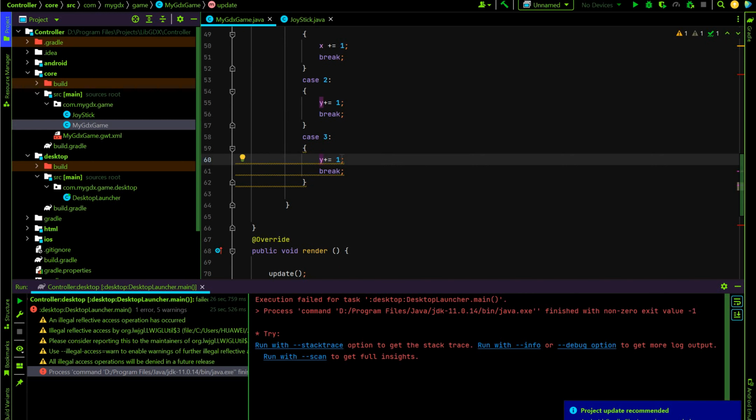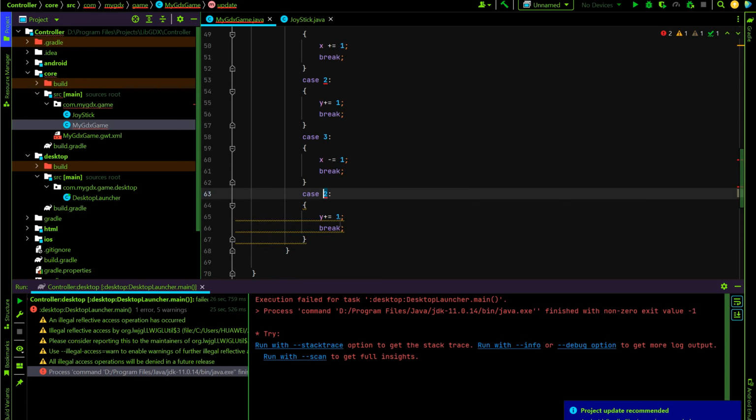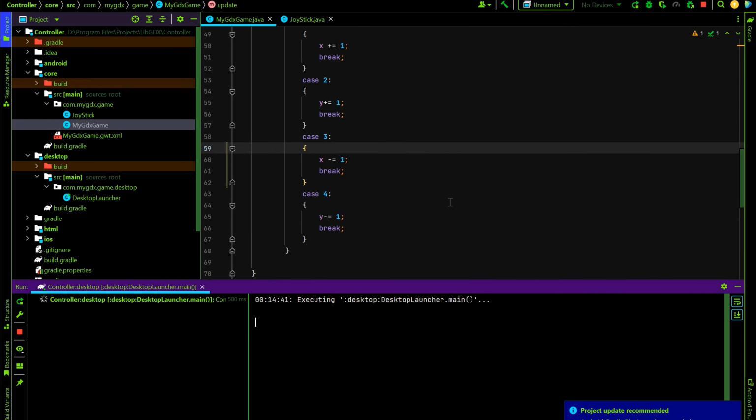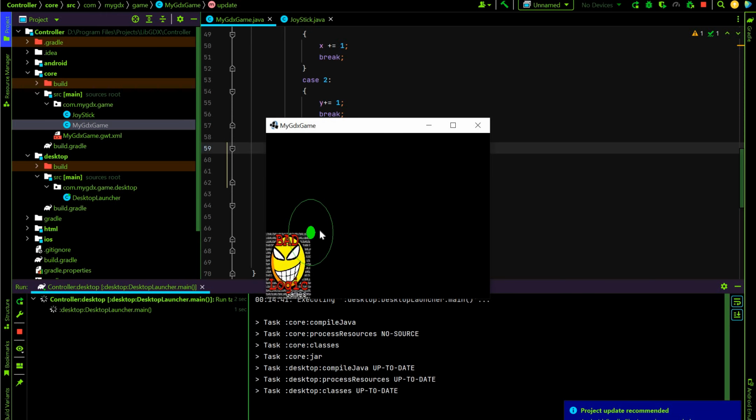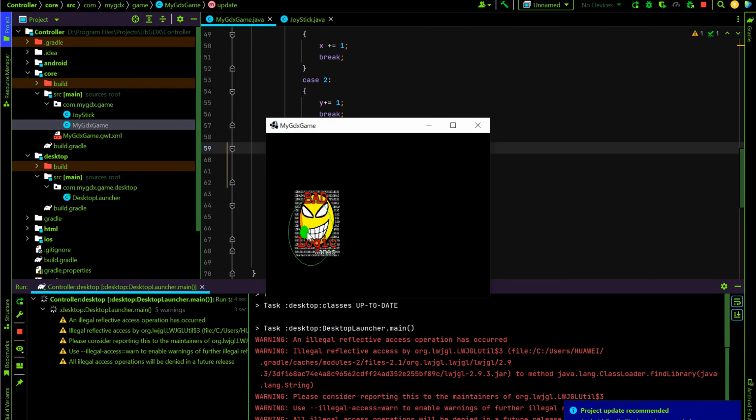Okay, let's see. Yes, guys, it is going as expected, but there are really some bugs. You can fix them by hand. But basically, I just show you how to create a joystick. The player moves. As you can see, this is going as we wanted.